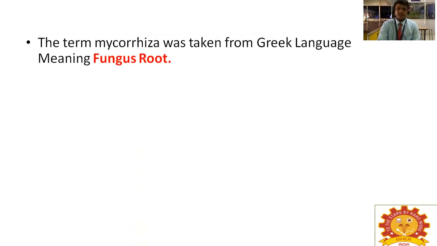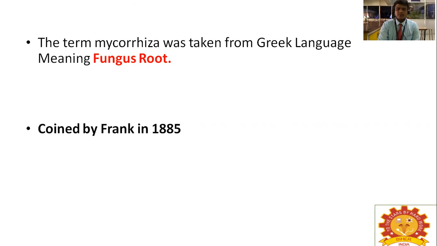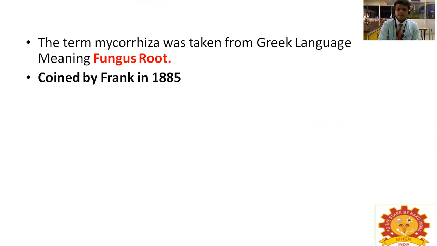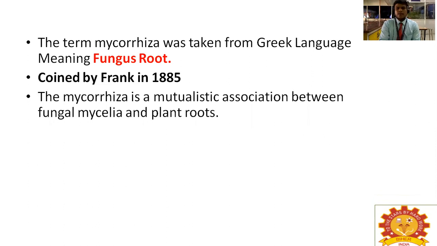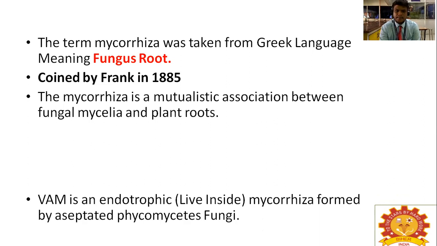Now, what is meant by mycorrhizae? The term mycorrhizae was taken from the Greek language, meaning fungus root. It was coined by Frank in the year 1885. We already studied this: Frank is the scientist who coined the term symbiosis, and he also isolated the microorganism called Frankia. Mycorrhizae is the mutual association between fungal mycelia and plant roots.